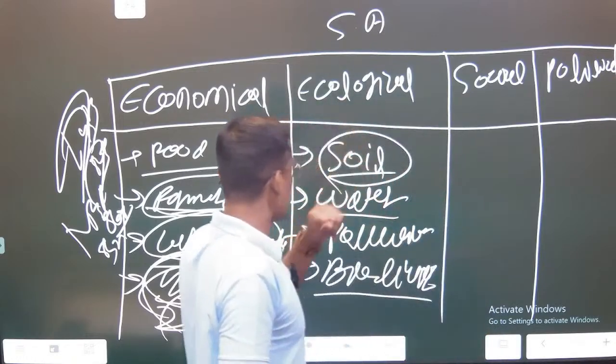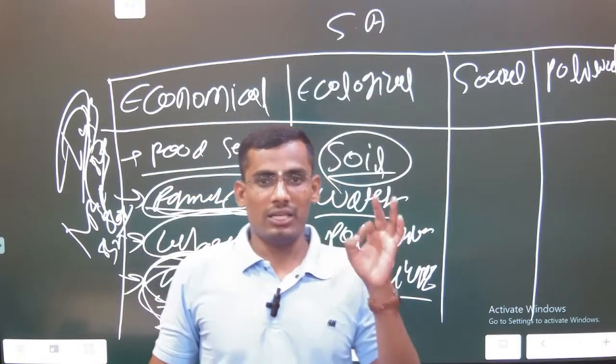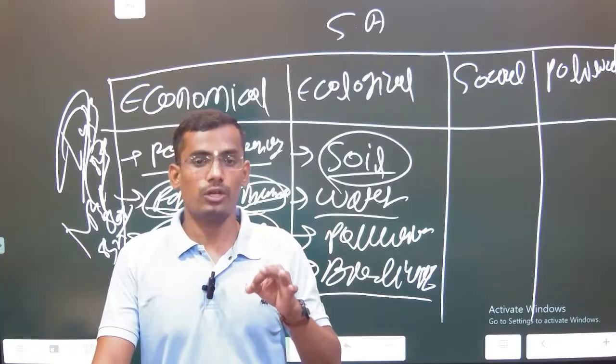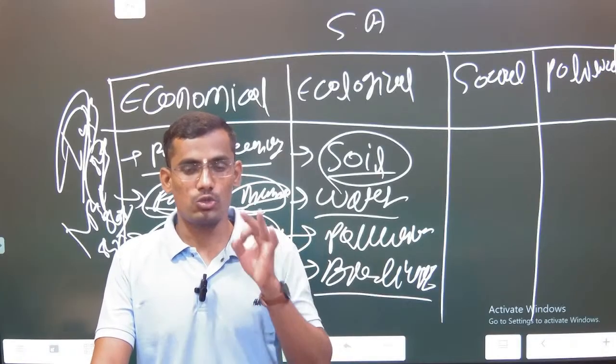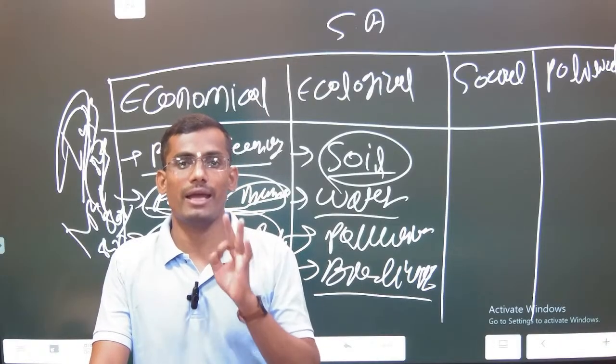Then ecological: soil. Present condition in India, in the states of Western India, particularly Northwest India, Punjab and Haryana, soil degradation is happening more because of unsustainable agriculture practices.